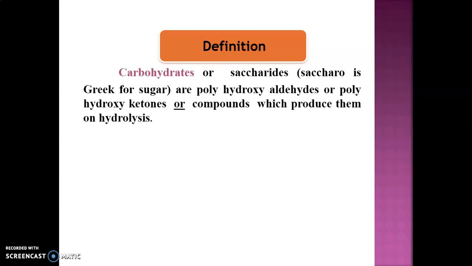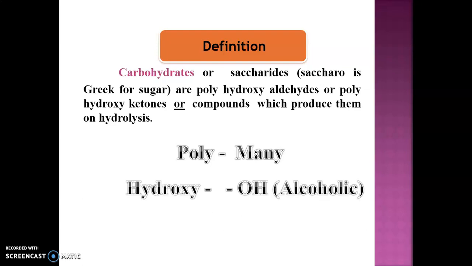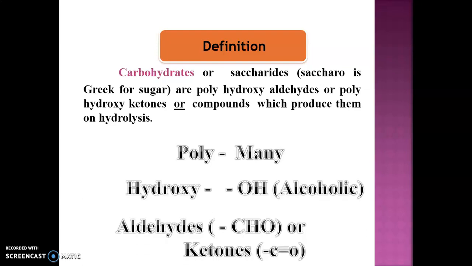Carbohydrates or saccharides are polyhydroxyaldehydes or polyhydroxyketones which on hydrolysis give the same. So carbohydrates are nothing but polyhydroxyaldehydes. Poly means many, hydroxy means OH group. Either it contains an aldehydic group or a ketonic group, which on hydrolysis will produce the same. So they are called carbohydrates. Saccharose means sugar.